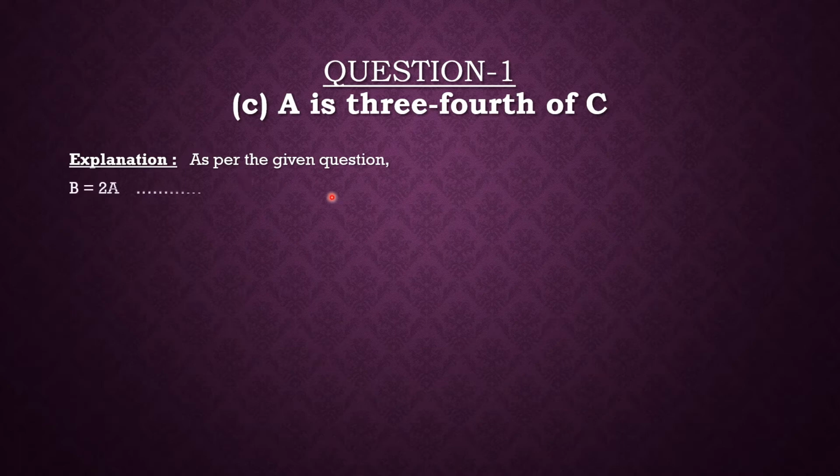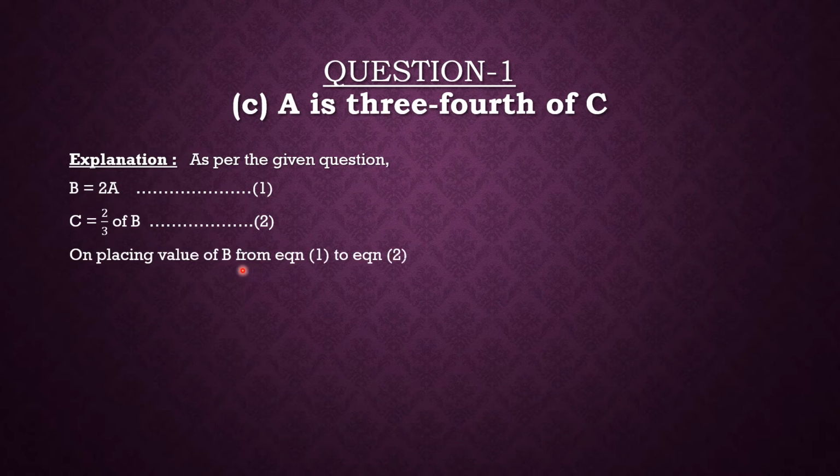As per the given question, B is equal to 2A and also the second condition was C is equal to two-thirds of B. So on placing the value of B from equation 1 into equation 2, we will get C is equal to 2 upon 3 into 2A, which will be equal to 4A upon 3,